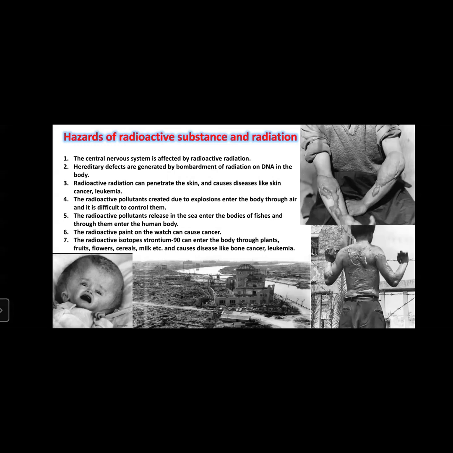Next, radioactive pollutants created by explosions enter the body through air, and it is difficult to control them. Harmful atoms released by radiation are present in air. If those atoms go inside our body, we can't control them, and they create disease in our body.